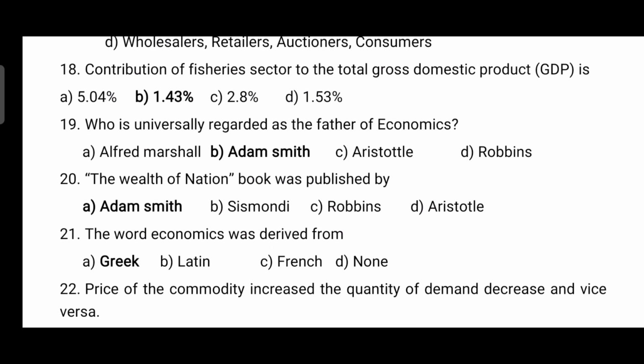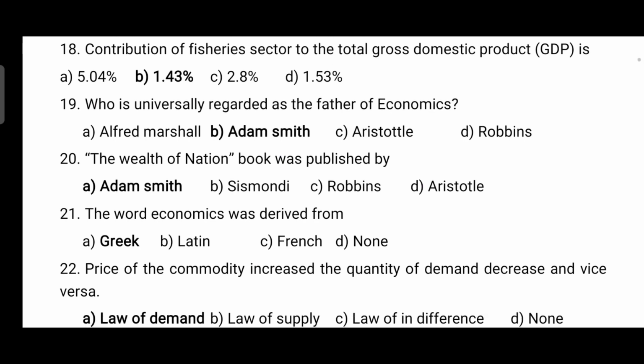Contribution of fishery sector to the total gross domestic product GDP is, so it is given here 1.43%, but actually now it is 1.24%. Contribution of fishery sector to the GDP is 1.24%, and contribution of fisheries to the agriculture sector is 7.24%. Okay, please check this data.